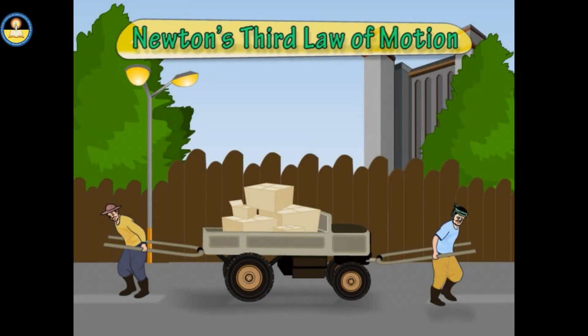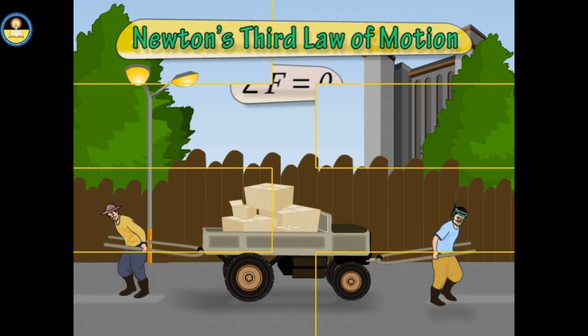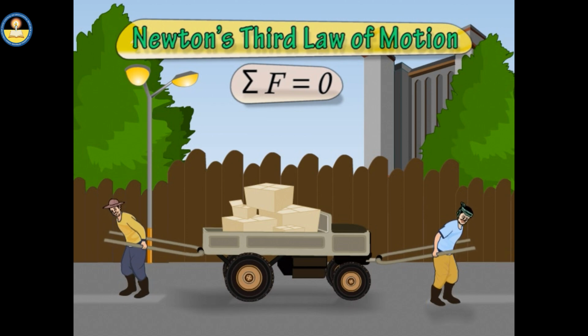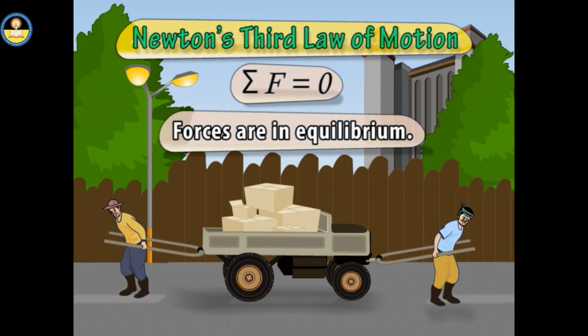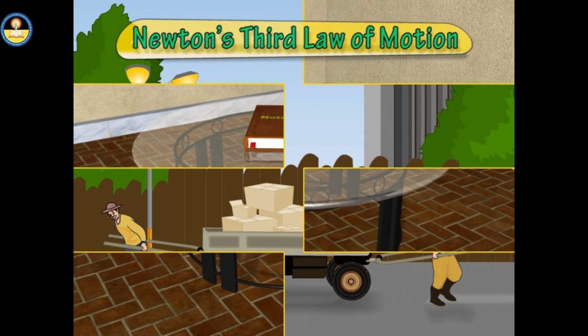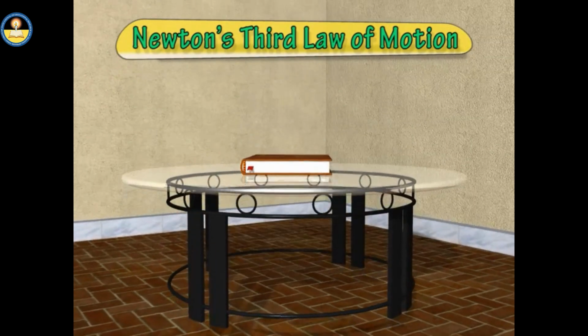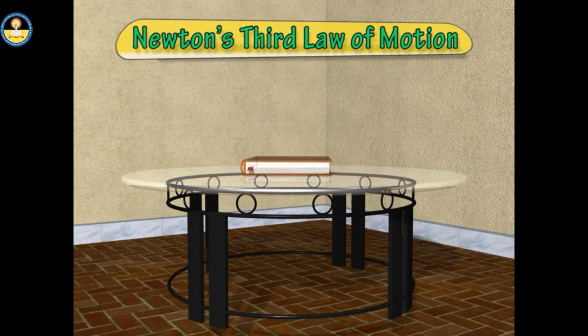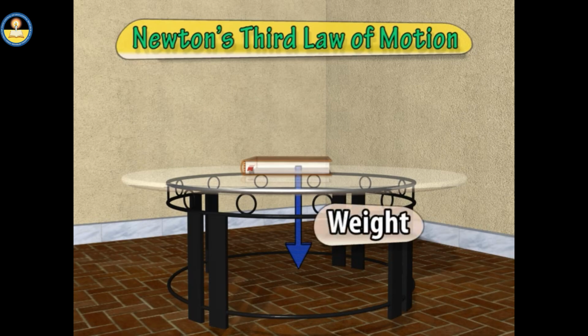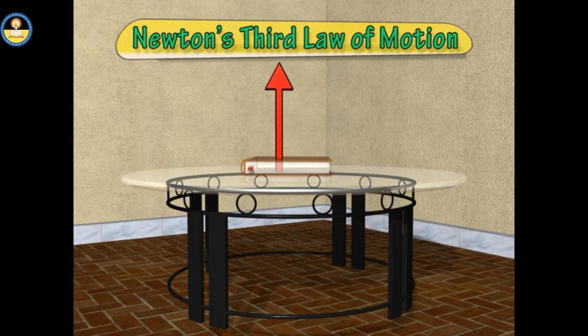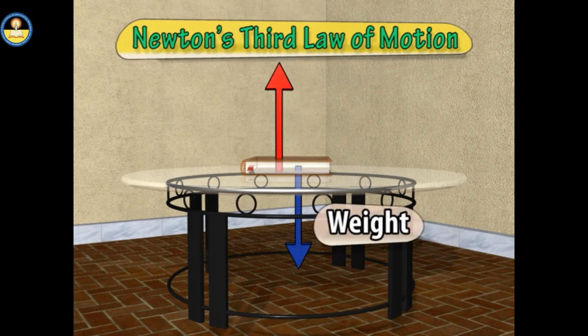When the net force acting on a body is zero, then the forces acting on the body are balanced forces, or the forces are in equilibrium. For example, when a book is at rest on a table, the force of gravity, that is, its weight, is acting on the book. Since the book is at rest, the net force on the book must be zero, or in other words, there must be a force that balances the weight of the book.